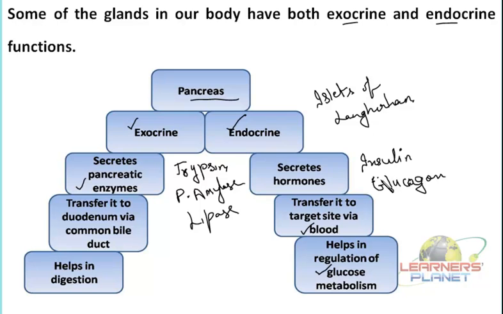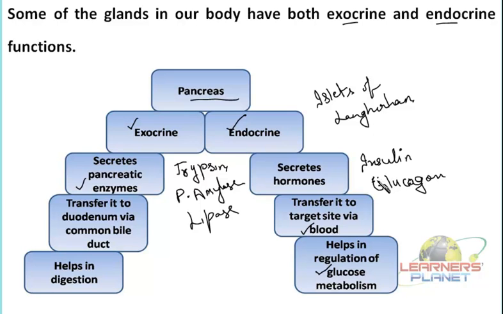So this is now clear: insulin is converting glucose to glycogen. What is glycogen? It is a storage form of glucose in animals. And in the case of plants, what is the storage form? Of course it is starch. So now you can see how insulin is helping in lowering the level of glucose in our body. If this insulin is not there, what will happen? It can result in the disease called diabetes. It will increase the level of glucose.